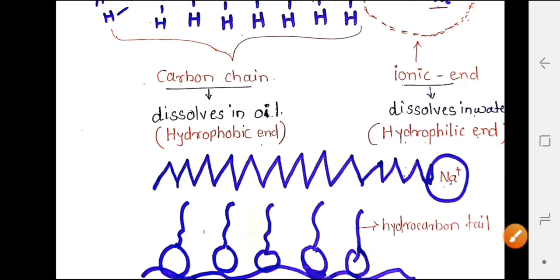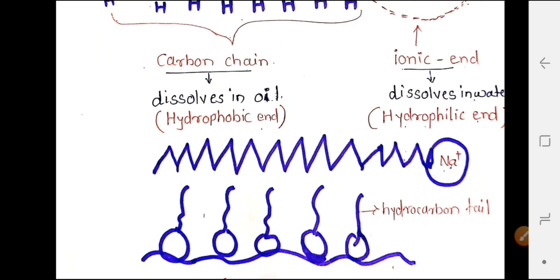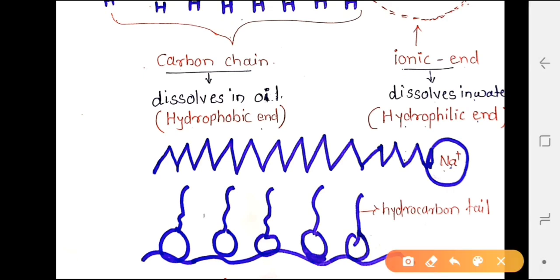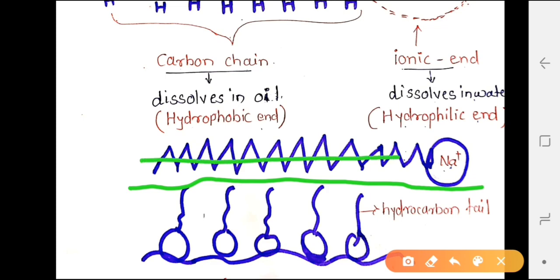Here you can see again, this is a small structure, the carboxylic chain I have drawn in this way, which simplifies the structure of the soap molecule. It is also called the soap molecule. So this is the long chain of carbon, called the hydrophobic tail, and this is the ionic end, which is called the hydrophilic end.